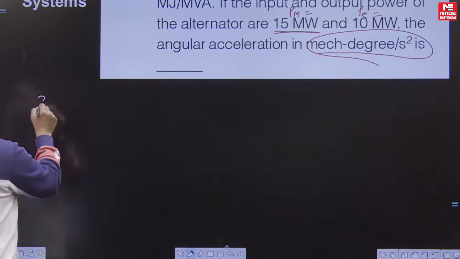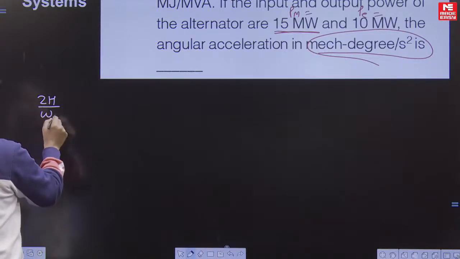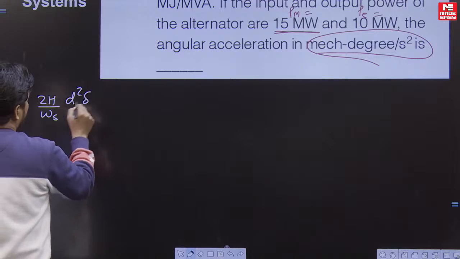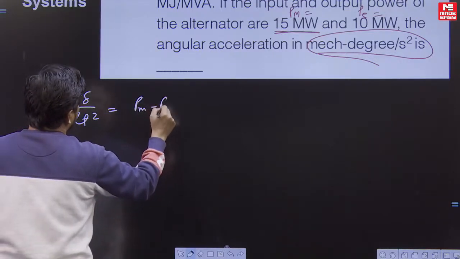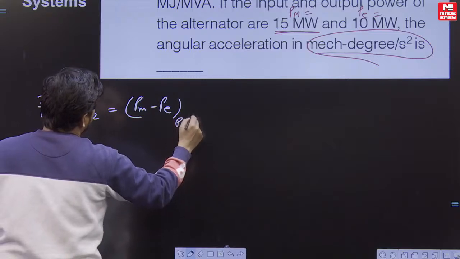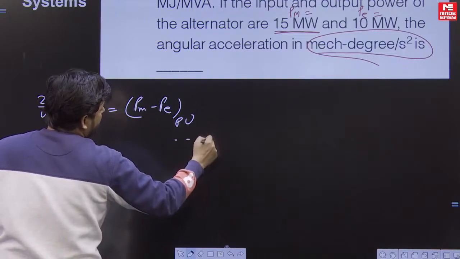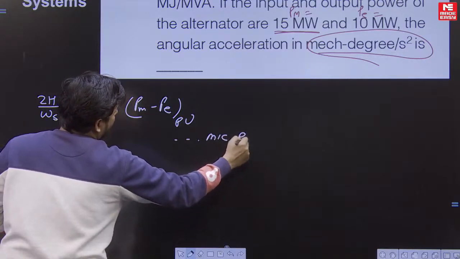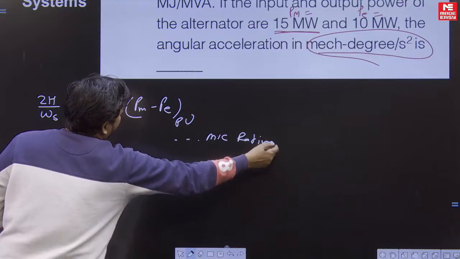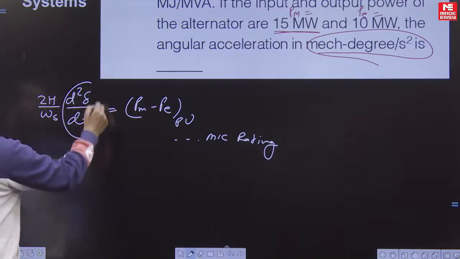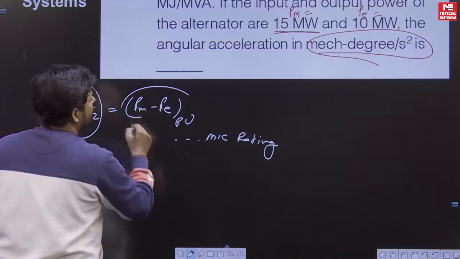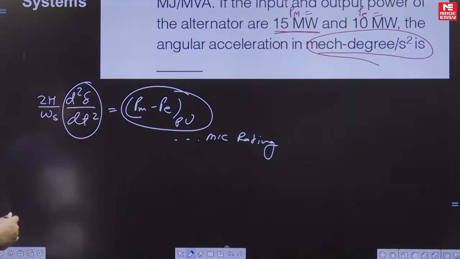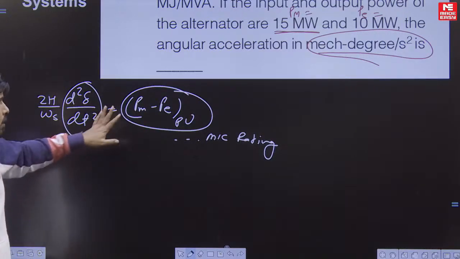This is the swing equation: 2H by omega s d square delta upon dt square is equal to Pm minus Pe in per unit, जहां पे ये पर यूनिट किस बेस पे रखना होता है, मशीन की रेटिंग, मशीन की पावर रेटिंग। तो बेसिकली this is acceleration, d square delta upon dt square, this is the accelerating power in per unit, ठीक है।